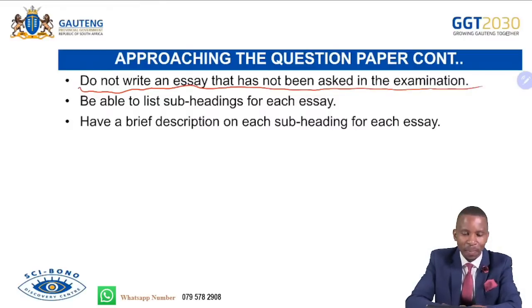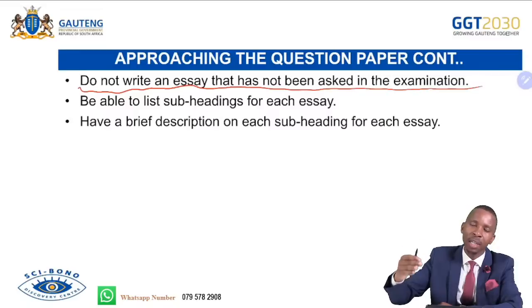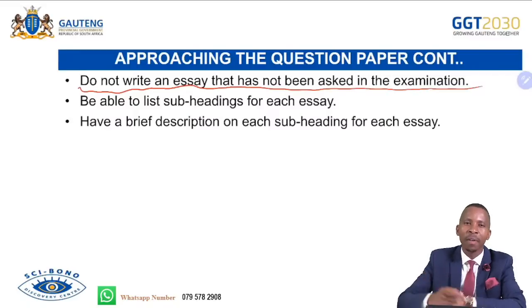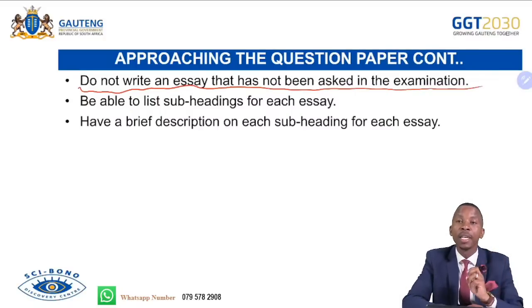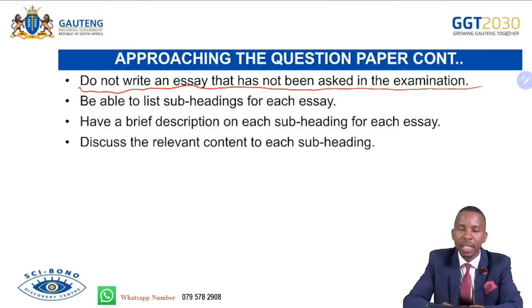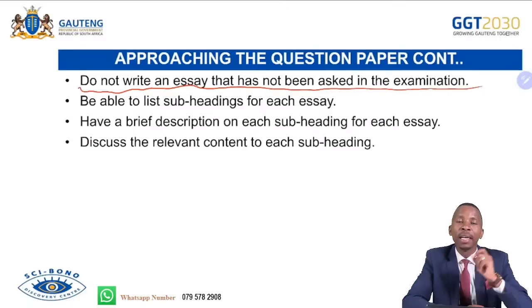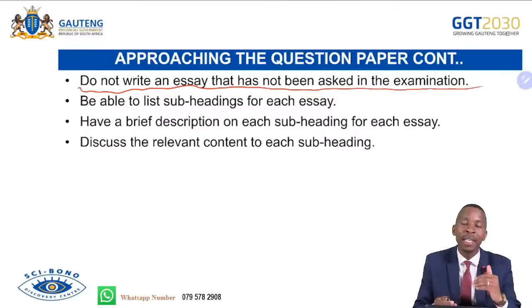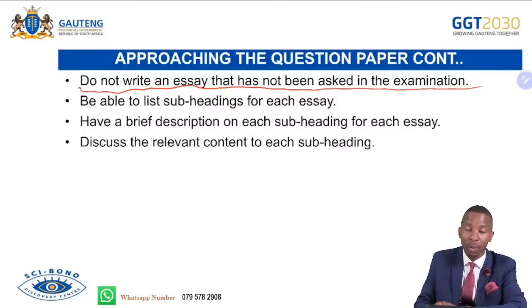Study everything. Have a brief description on each subheading for each essay. So after providing a subheading, have a description where you define or whatever is related to the subheading. Ensure for each essay, know that, so that if any essay comes in, you are able to respond. You are able to answer questions. Discuss the relevant content to each subheading. Ensure that the content you provide for each subheading is relevant and correct. Do not take the content for a particular subheading and bring it to the other subheading. It will be irrelevant. You will get it wrong. Ensure that the content provided under each subheading is relevant and correct and relating to that particular subheading.